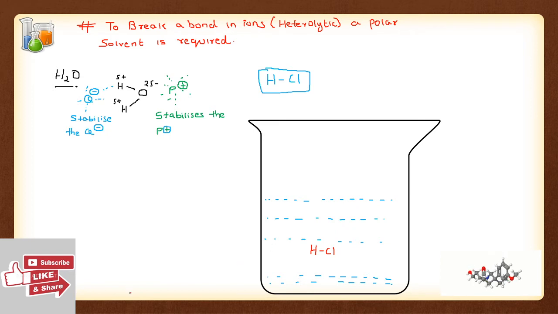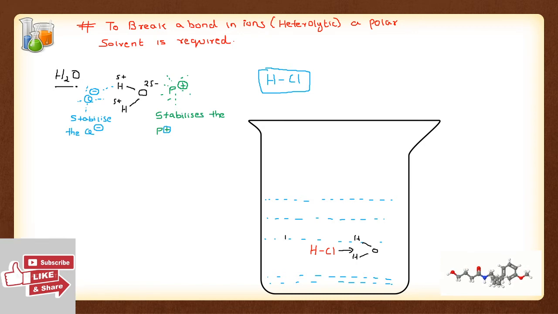what happens is that there are millions of water molecules in this. Now the hydrogens of the water molecules will start attracting the chlorine towards themselves.